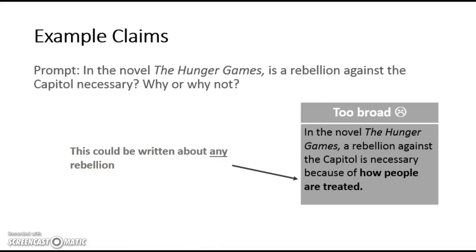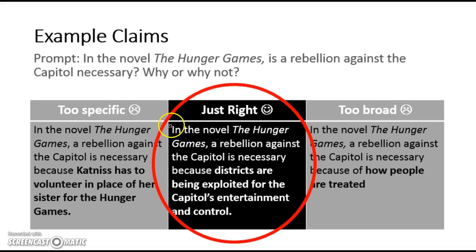So here, this last example is just right. Here's a just right claim statement responding to this prompt. In the novel The Hunger Games, a rebellion against the Capitol is necessary because districts are being exploited for the Capitol's entertainment and control.